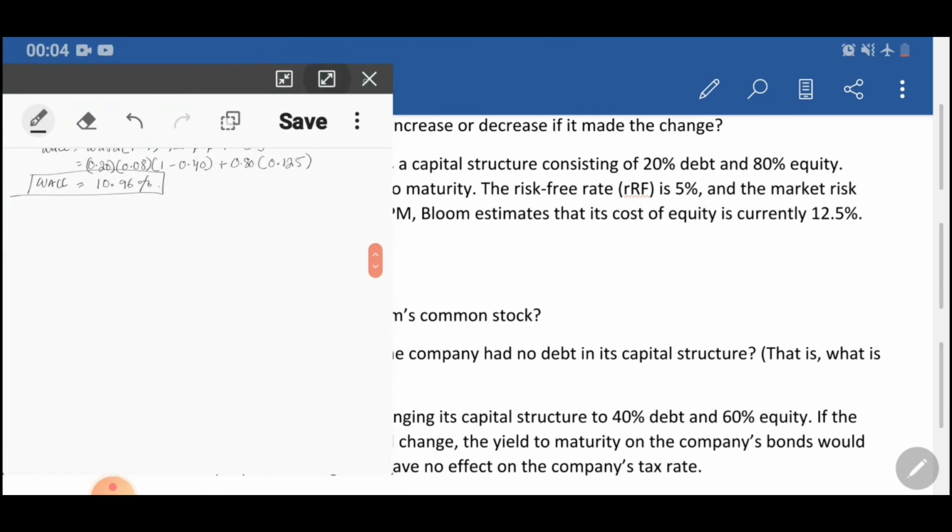So going back, let's write down the CAPM equation. The cost of equity is equal to the risk-free rate, then we have RM minus RF, which is the risk premium, and this is multiplied by the beta of the stock. So the risk-free rate is given to us.